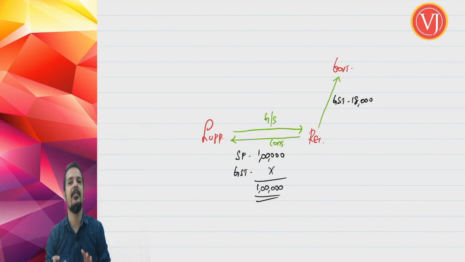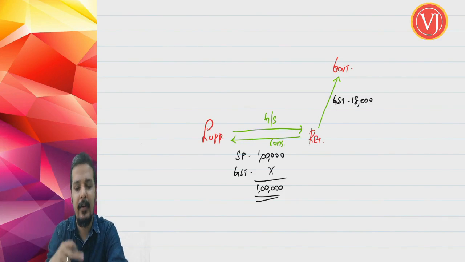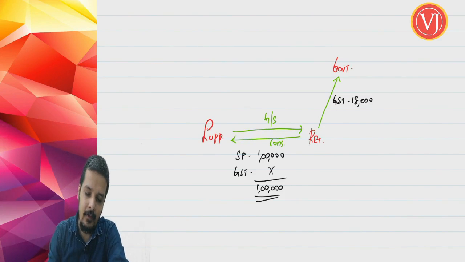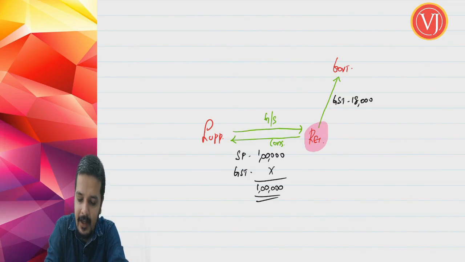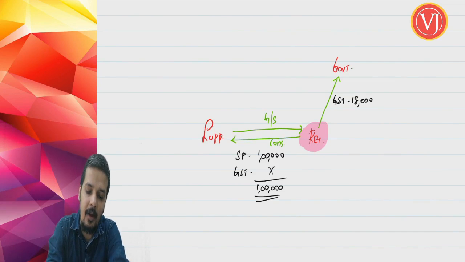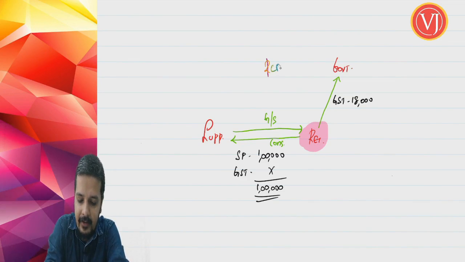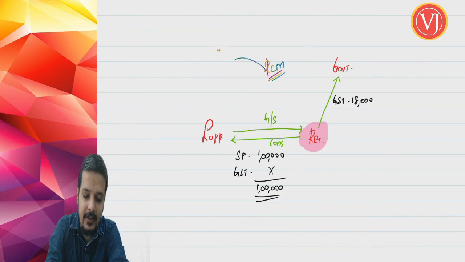The supplier in a nutshell will always have 1 lakh in his hand, the recipient will always pay 1 lakh plus 18,000 finally, and the government will always finally have 18,000. So the cash flow remains the same for all three parties. It is only the movement that changes. It is the recipient who is liable to pay GST to the government, and that is called reverse charge mechanism. It is an exception case.